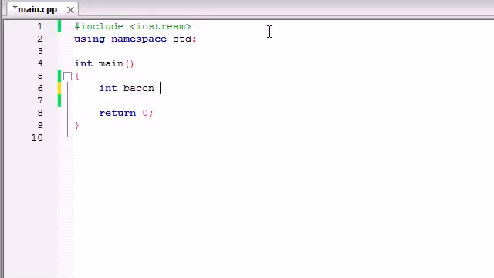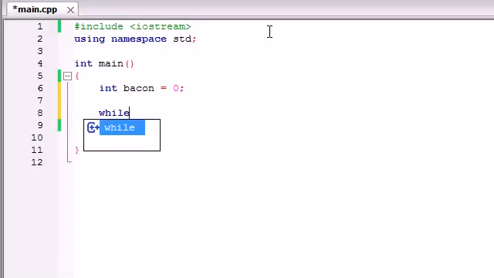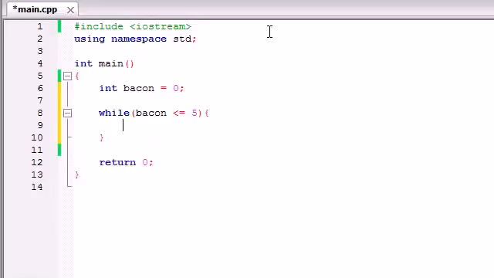Go ahead and make a variable called bacon and set it equal to 0. The syntax for a while loop is this. We're going to say while, and then in the parentheses right after it, we're going to give it a test, just like the if statement. We're going to test if bacon is less than or equal to 5, go ahead and run this bit of code over and over again. So let's go ahead and just run cout, bacon is, and then the value of bacon, and then endl.